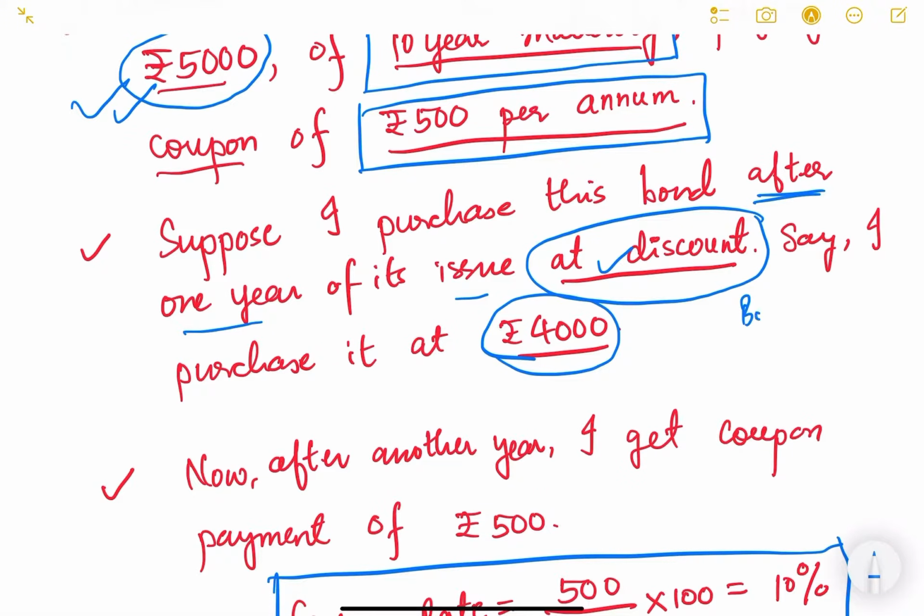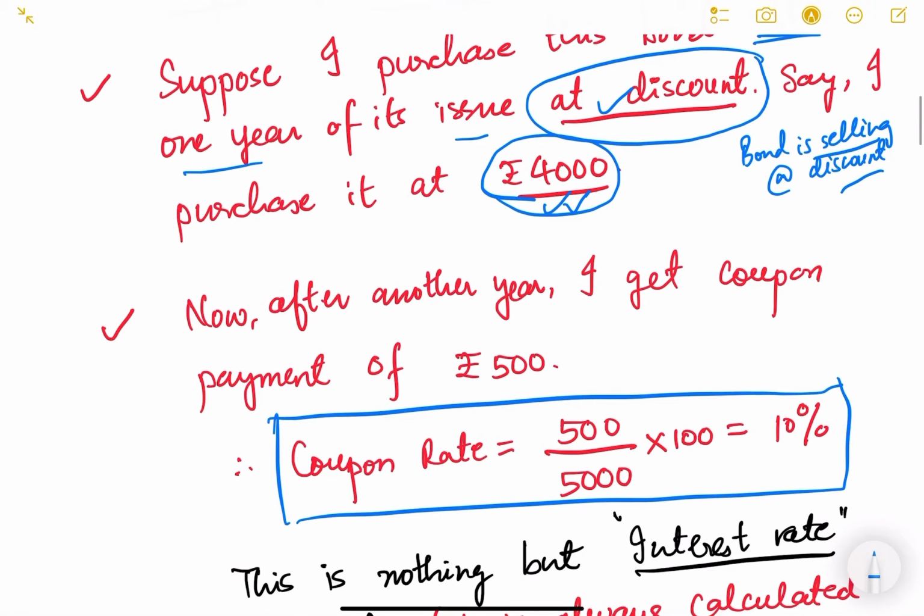So the bond is selling at a discount, because of low demand, or maybe because people have lost trust in that bond. That is why the bond is selling at a discount in the secondary market. I am just giving you an example, and I have created this example in such a way that I will be able to explain the three concepts to you. After another 1 year, I will get my first coupon payment.